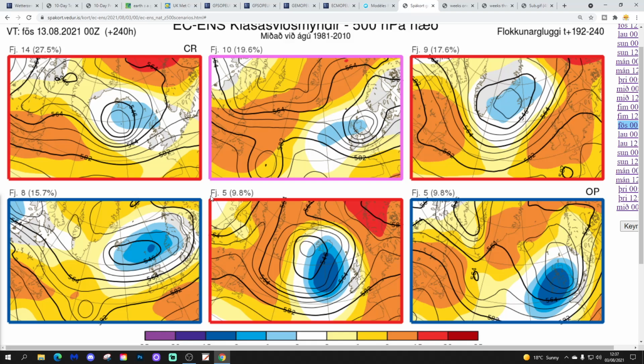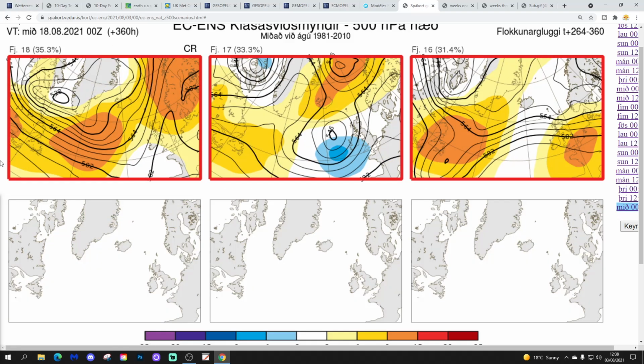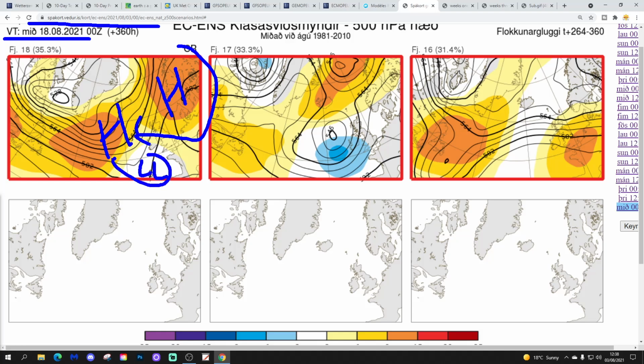It's a complicated pattern. We may finish up very unsettled at day 10. Equally, I wouldn't rule out finishing up under a big area of high pressure, though. It's one of those that really could go either way. In 2 weeks' time, these are the options that we've got. This will get us to the 18th of August. So 18 members of the ECM ensembles with high pressure to our west and also to our east, probably bringing in a bit of an easterly, and there could be some lower pressure down here.